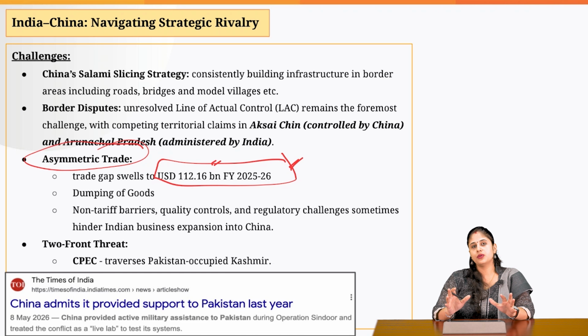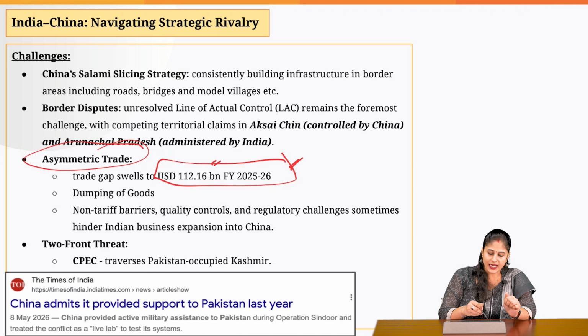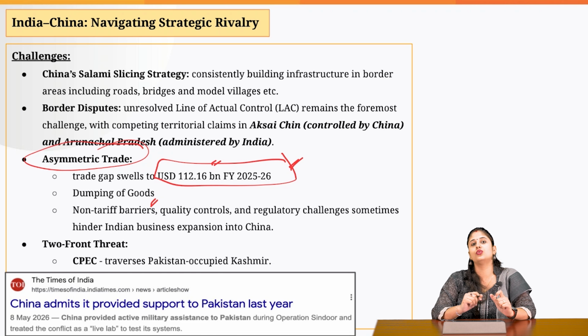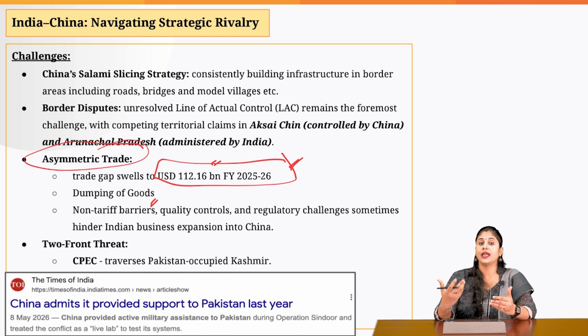Another problem is, when it comes to Indian exporters, why are we not able to export more to the Chinese market? The reason is that China time and again resorts to non-tariff barriers. That means quality is not up to the mark, and phytosanitary measures when it comes to agriculture products.